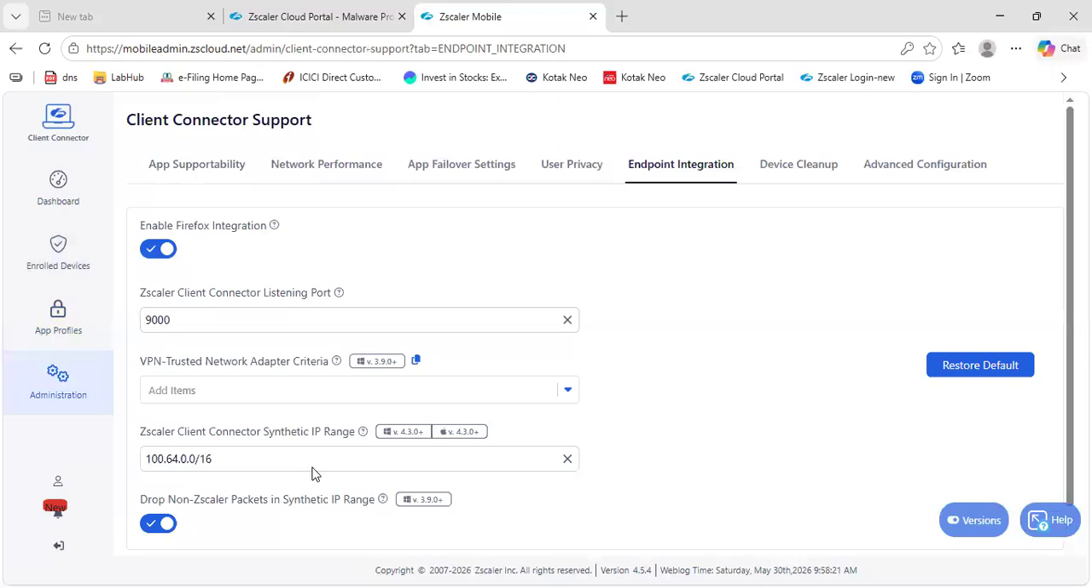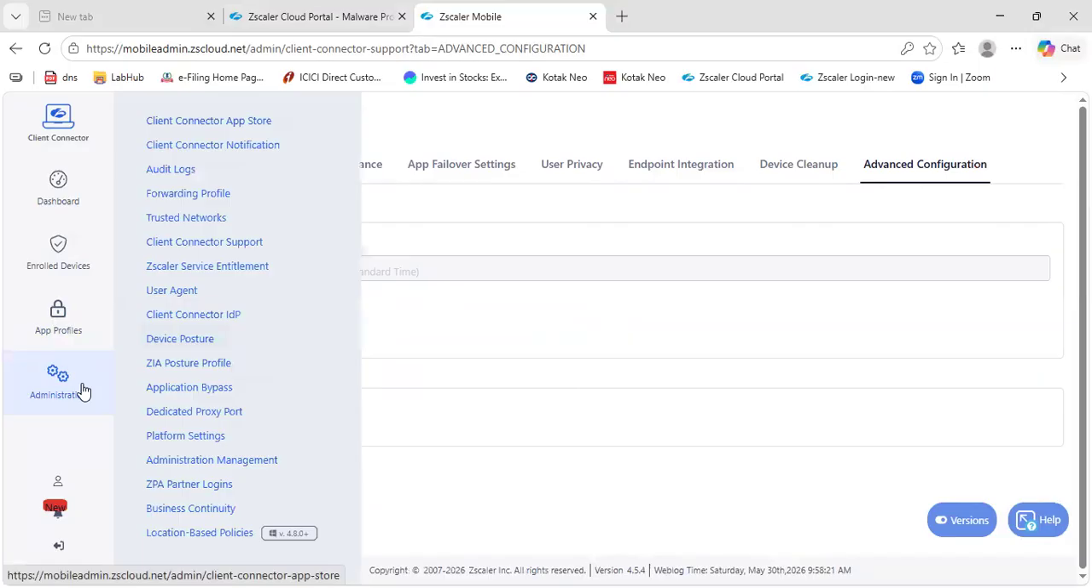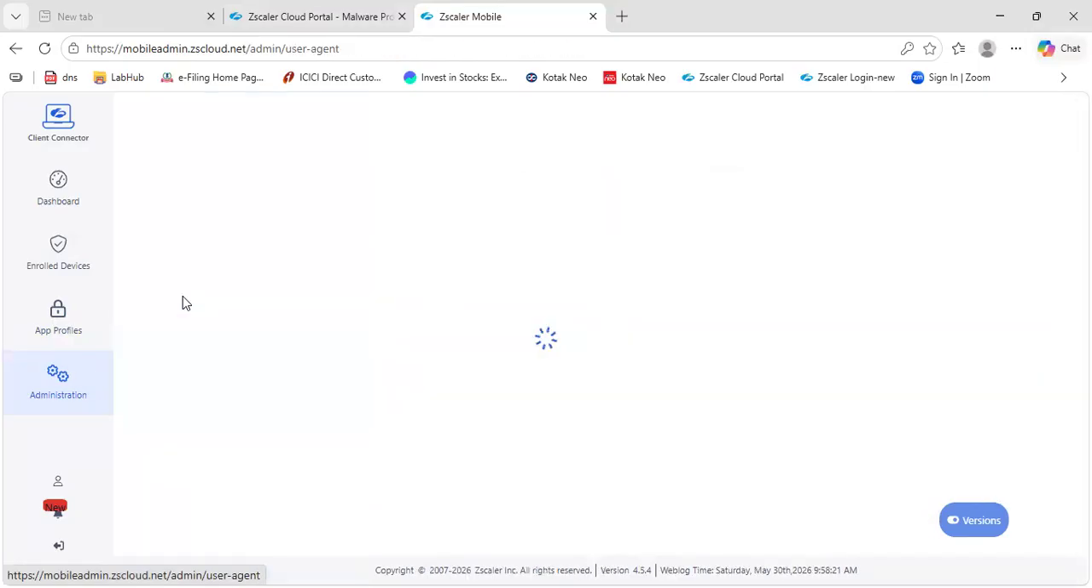Okay, this is the Zscaler connector sync, range of IP, device cleanup, advanced settings. They synchronize this group. Why it is needed, I'll let you know. Basically, when you create a new group in ZIA, here you have to come and synchronize this one. Okay, user agent.